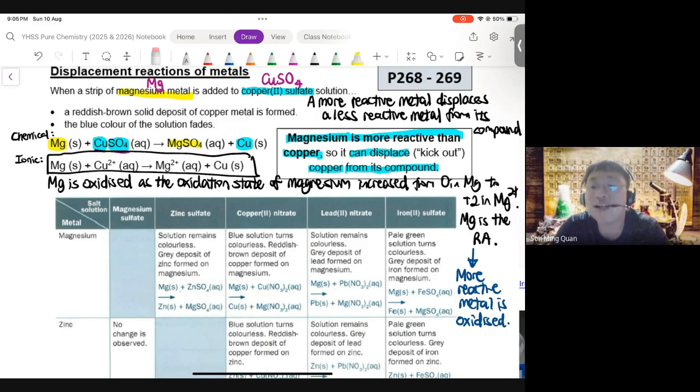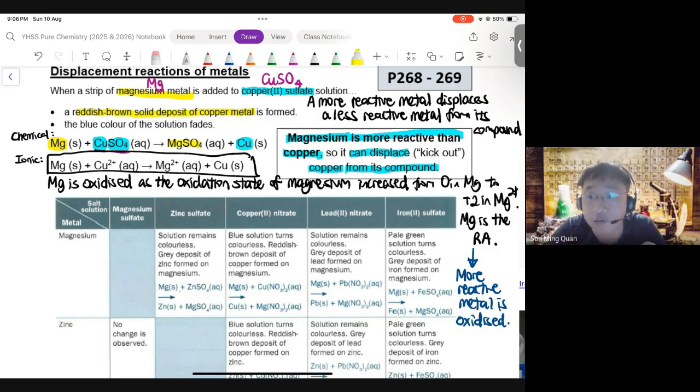Now, this reaction is also very famous to do because you actually see copper metal being formed. Copper metal is quite an interesting color, as can be seen on the bullet points there. The copper metal forms a solid deposit. Now, this is not a precipitate. Precipitate refers to a solid as insoluble, but solid deposit is something even more specific. Deposit means it sticks onto the surface of the metal. So copper metal tends to stick onto the surface of the beaker or onto the surface of the magnesium which you have added.